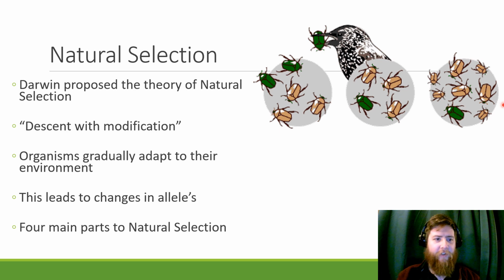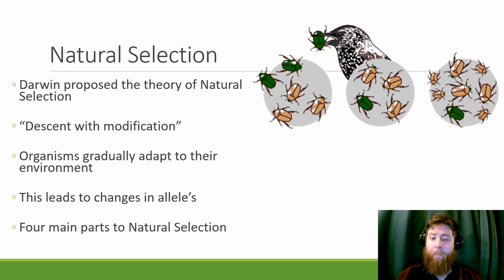So this is a change in the alleles of a population. In this example here, the green beetles are getting eaten by this bird. So the green alleles are going down, and you can see that the brown population is taking over. So eventually, this population will move from being around 50-50, 3 and 3 here, to now brown dominated.